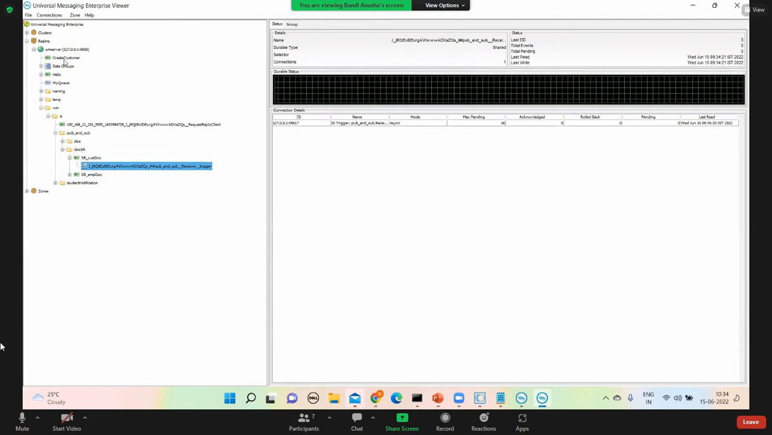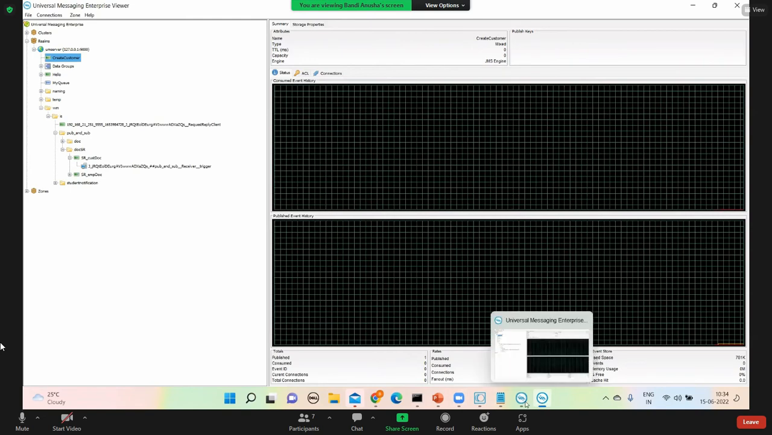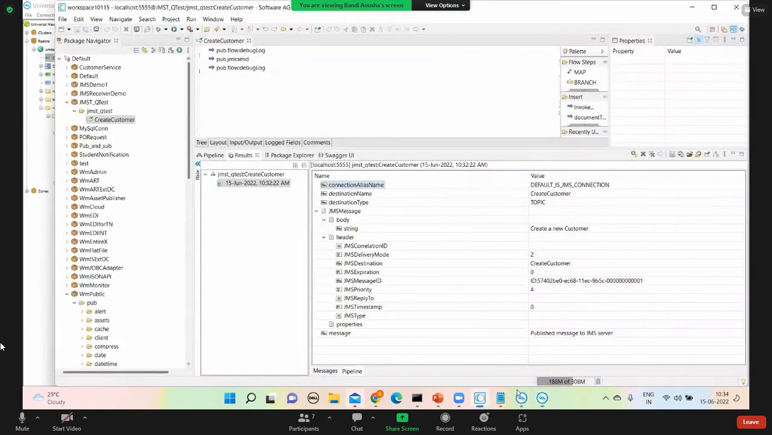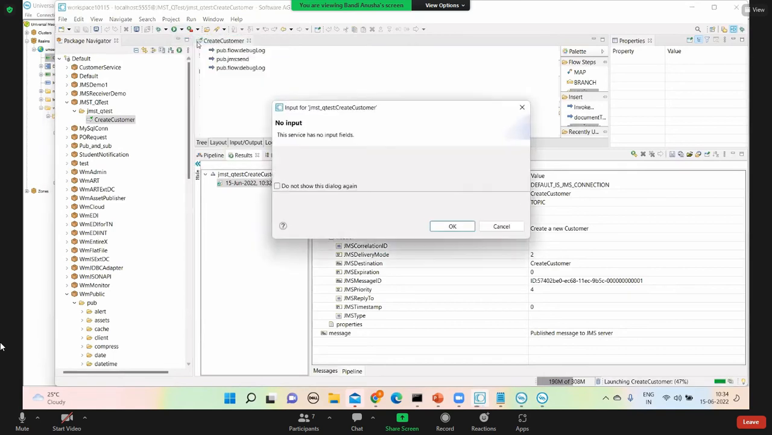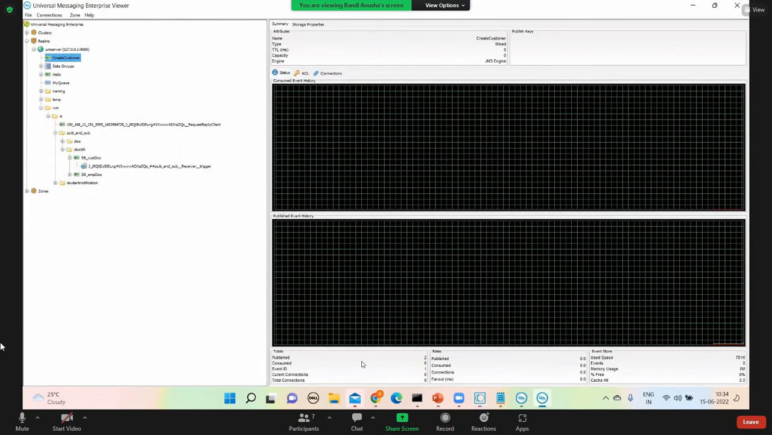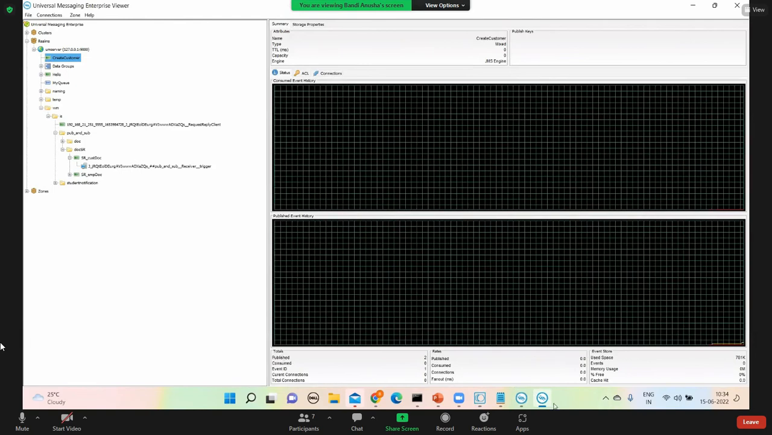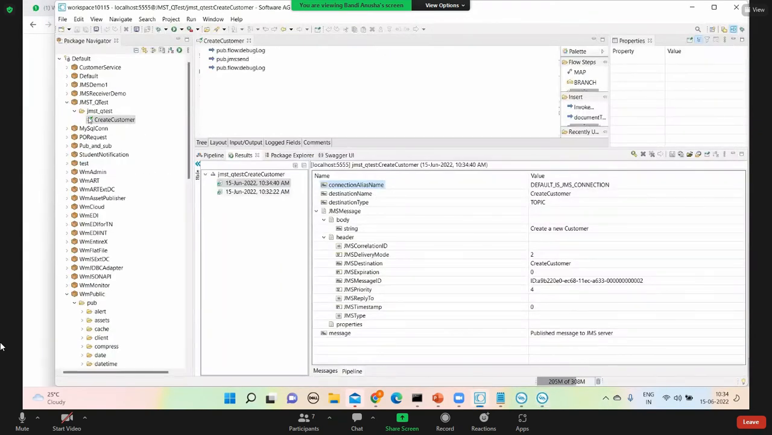Something is not coming. Okay, so let's say now I will publish one more message and see if it is working or not. Okay, it's published. Let me go and see two messages. Yeah, two messages published. Now what I will do is I will create my first receiver and then I will create the second receiver.